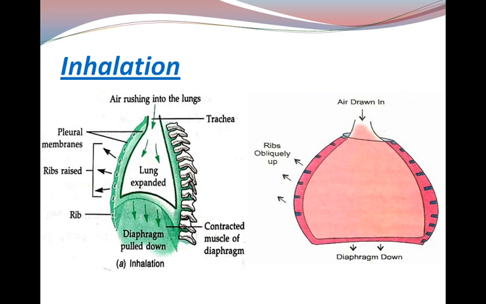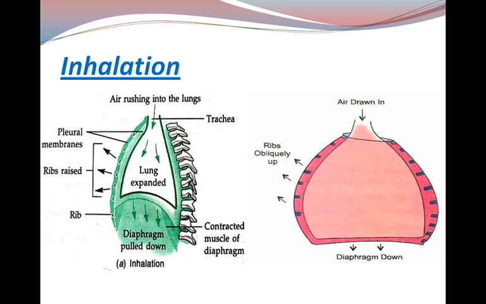and when you inhale the air, when you breathe in, students, let us do one activity along with this lecture. At the same time, just breathe in. What changes will you feel in your chest cavity? Don't you feel that when you breathe in, the ribs are moving upward and outward?